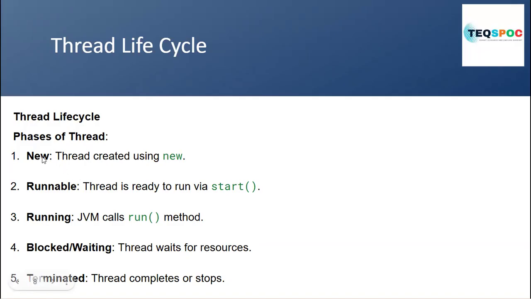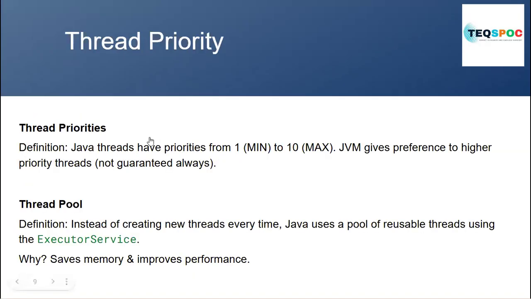Basically, we create a new thread with the help of the Thread class or Runnable interface, then it will go to runnable state. Runnable means ready state, then it will be running with the help of the JVM. If there is more than one thread, the other threads will be in blocked and waiting condition, which means they wait for their execution. If the first thread is finished, then the waiting and blocked threads will be ready for execution, and after all these steps the thread will be terminated, meaning completed or stopped. That is the life cycle of the thread. We can also give the priority and pool.